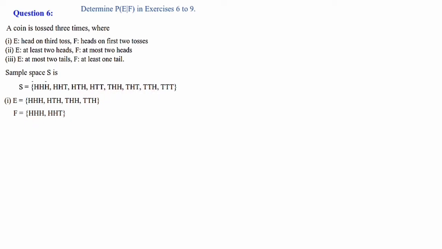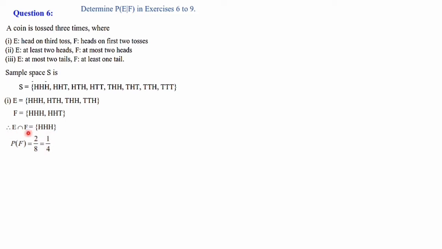So we are asked to find out P of E given F. P of E given F, we know the formula, P of E intersection F divided by P of F. So E intersection F, we have to calculate E and F common element. E and F common element is HHH. So that is written. Then we have to go for finding the probability P of F. There are 2 elements, and in the sample space there are 8 elements. So 2 divided by 8, if you cancel 2, we will get 1 by 4.